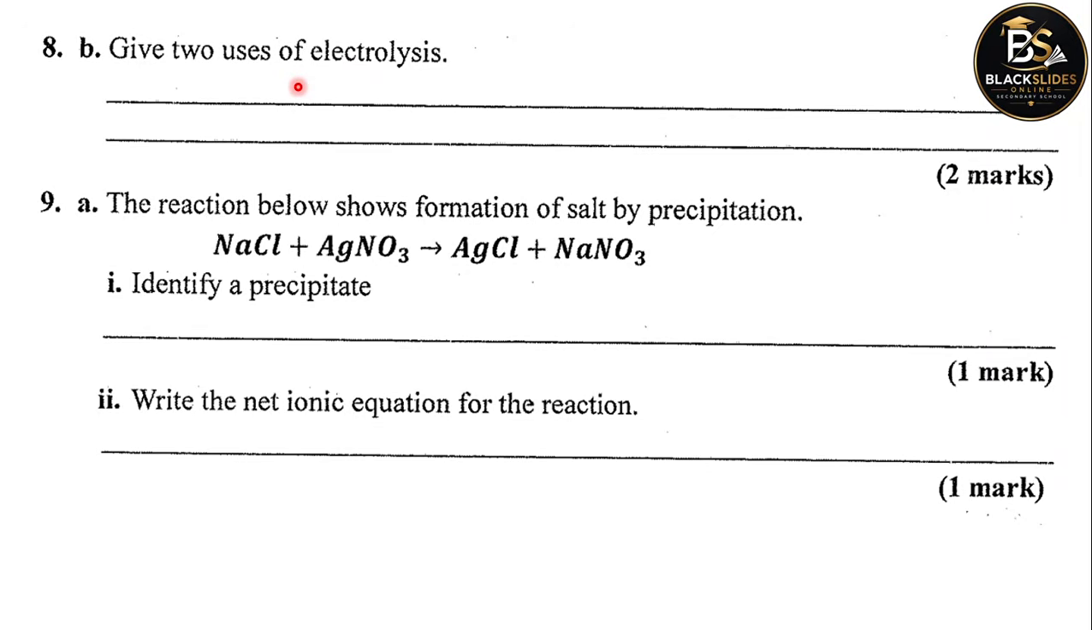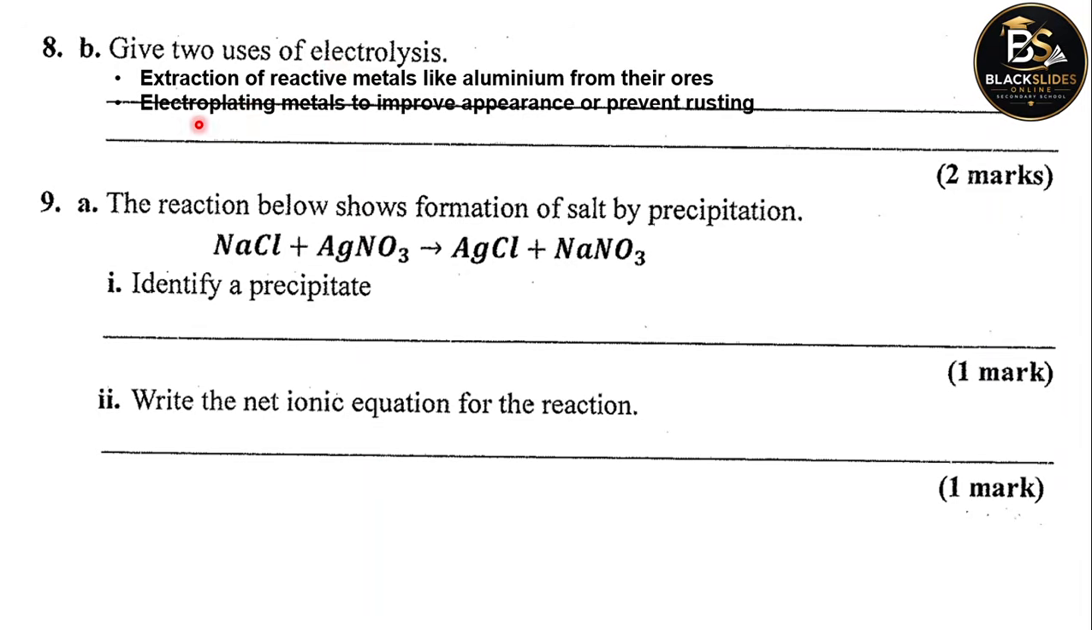So electrolysis is used in the extraction of reactive metals like aluminium from their ores. Remember, an ore is a compound that contains a particular metal. It's a rock containing a metal. So aluminium can be extracted from its ores using electrolysis.